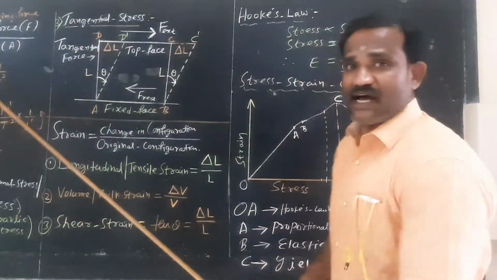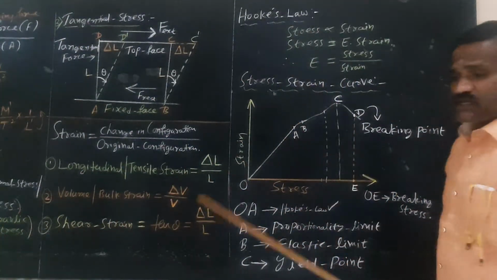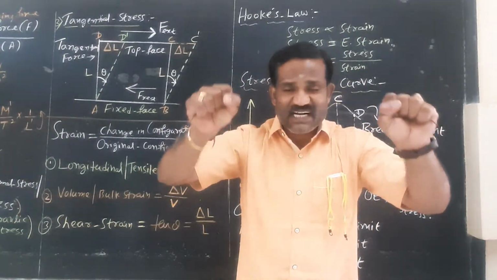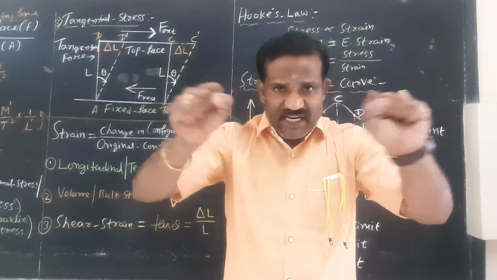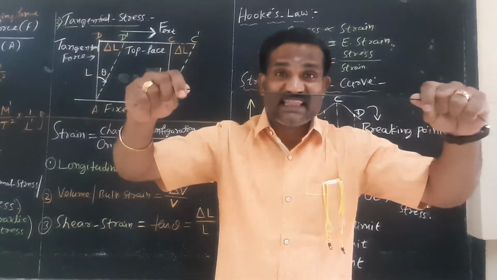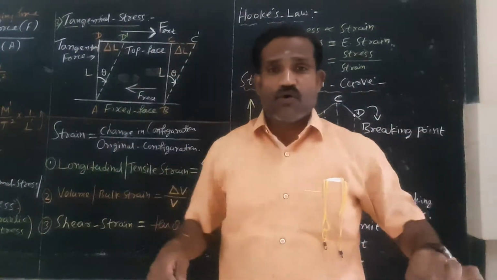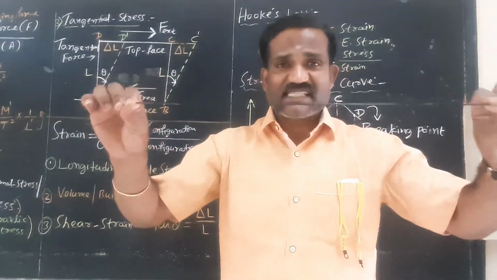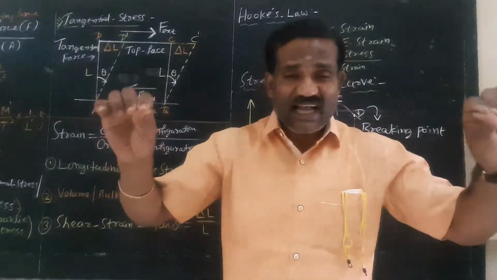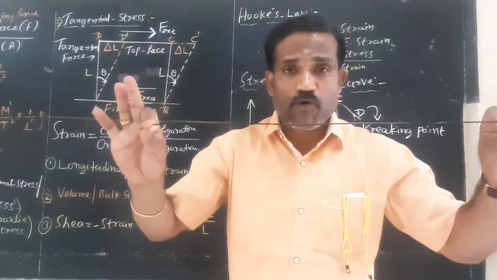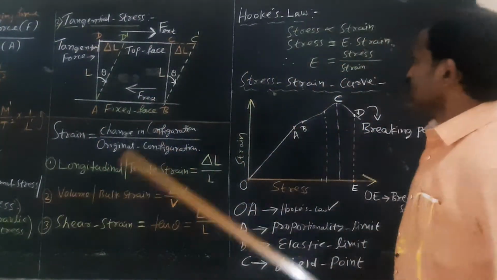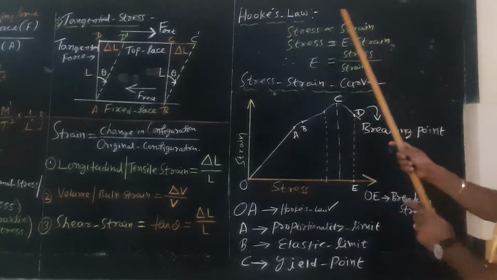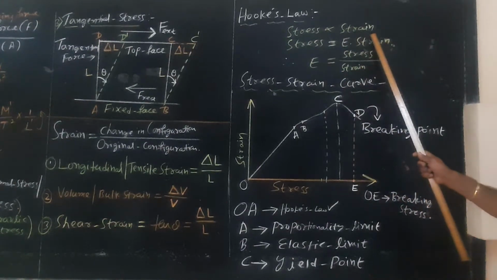so what is Hooke's law? Hooke's law states that the stress produced in a body is directly proportional to strain. As you keep on increasing the stress, there is an increase in the length of the body, right? The law states that within the elastic limit, the stress produced in a body is directly proportional to strain. Therefore, stress is proportional to strain.